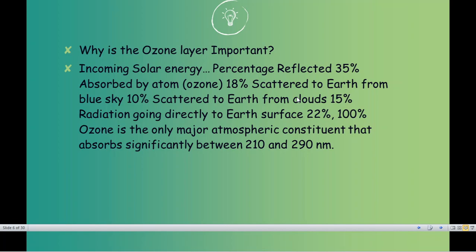Actually what we see, the color of the sky is nothing else but a scattering of radiation. The sky is not blue; actually it is the scattering of radiation that reflects into our eyes. That is why we are able to identify colors. That means it is particularly blue, red, orange, etc.